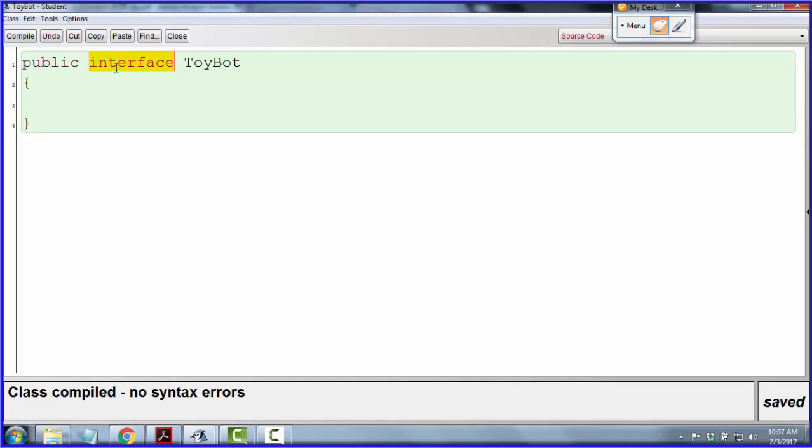Now, like I said, an interface is really just a special type of abstract class. In fact, we call it a pure abstract class. And you'll see why we use that language in a little bit. Now, when we write a class, we usually think of three things. We think of constructors, instance variables, and methods.